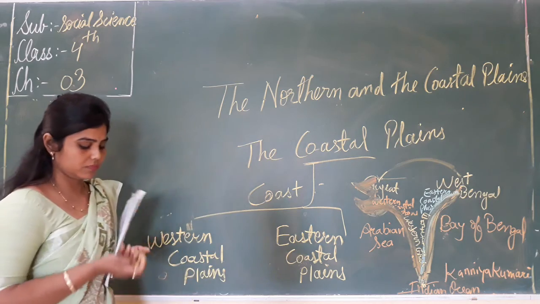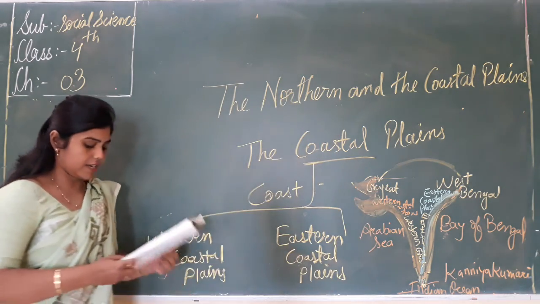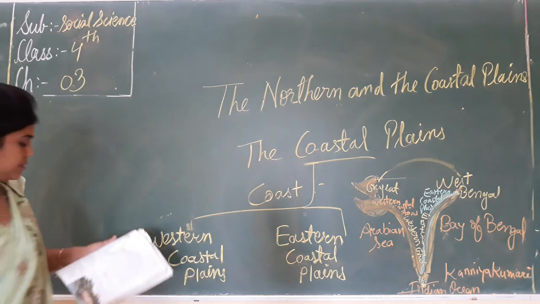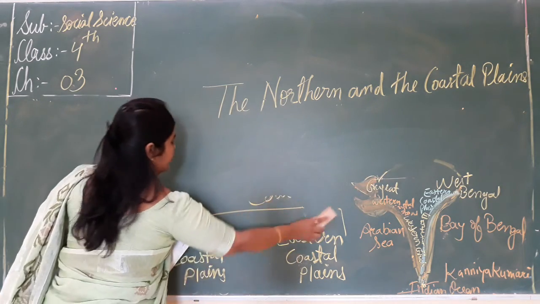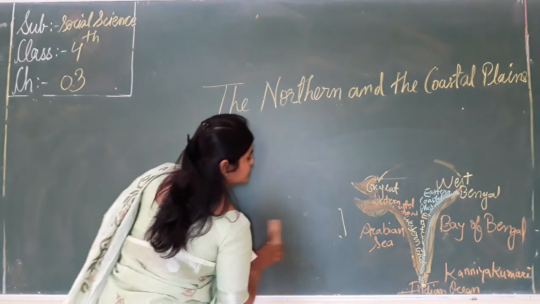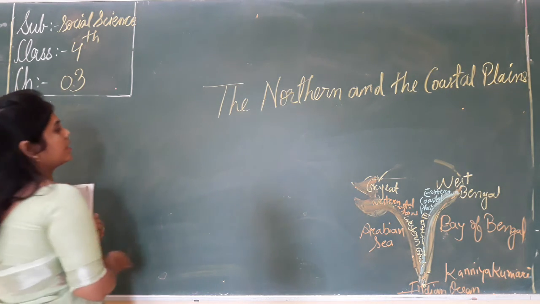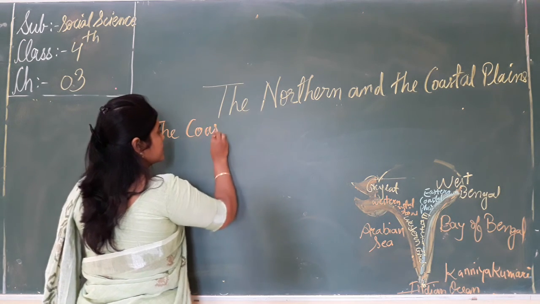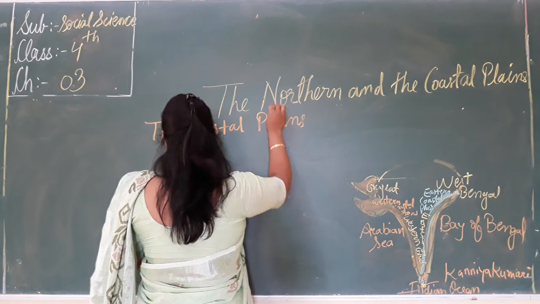Now we learn about the first plain, the western coastal plains. The coastal plains are divided into how many parts?